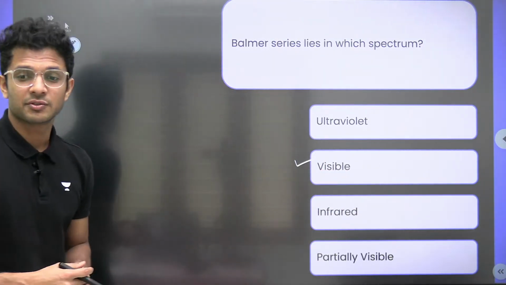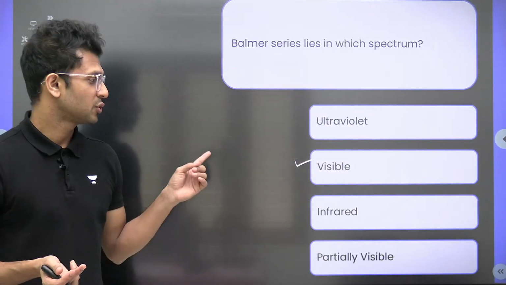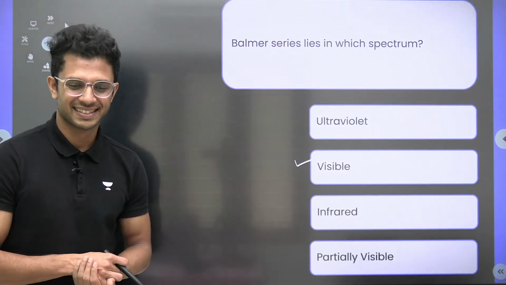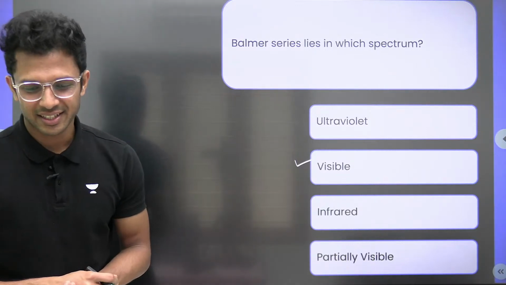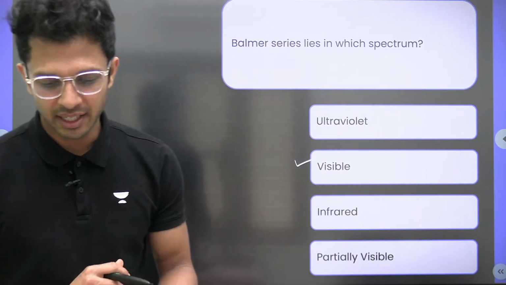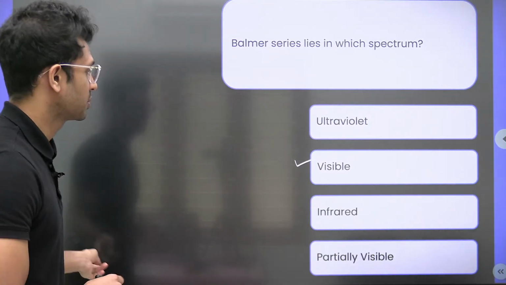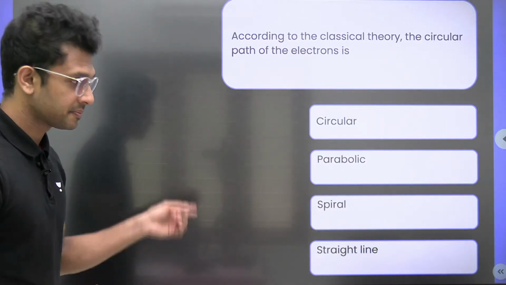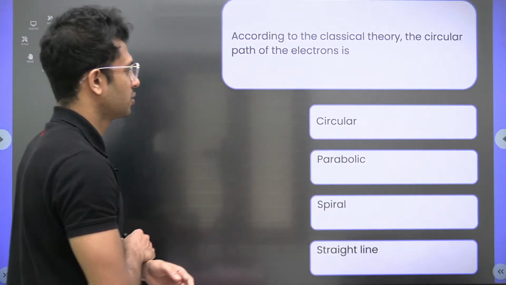Balmer series lies in which spectrum? It lies in the visible spectrum. That's the answer. Got it, right? Okay, and that is a simple definition of Balmer series itself, I suppose. Okay, moving on. Next.